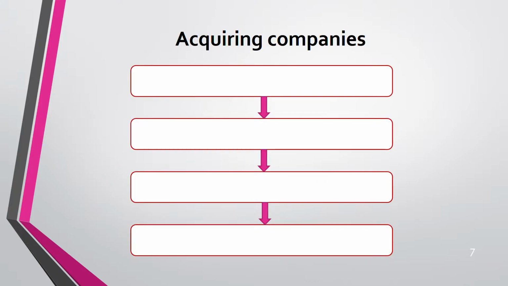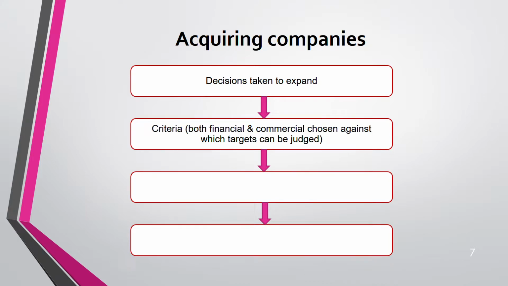Now, acquiring companies needs to go through these 4 stages. Number one, first is, do you decide to expand? What is your decision? Do you want to expand? If yes, second is, you choose a criteria. You just don't expand. There are some criterias. Number one, finance, of course. Second, finance and commercial.